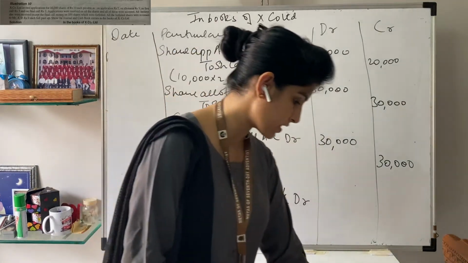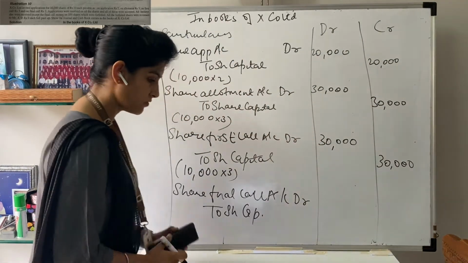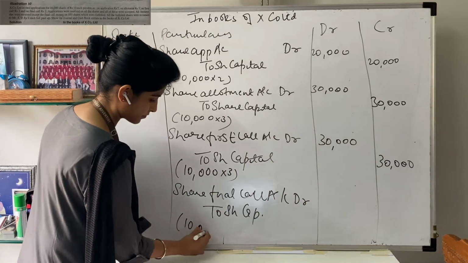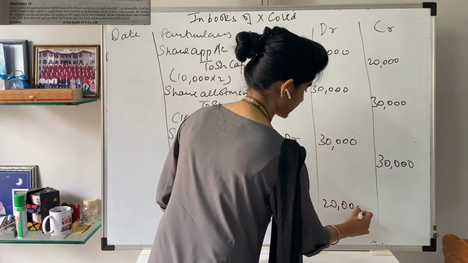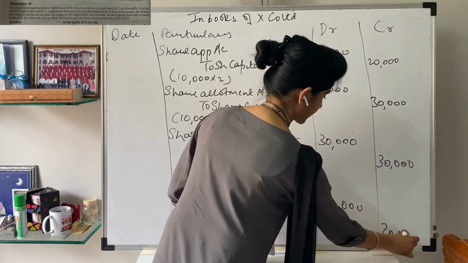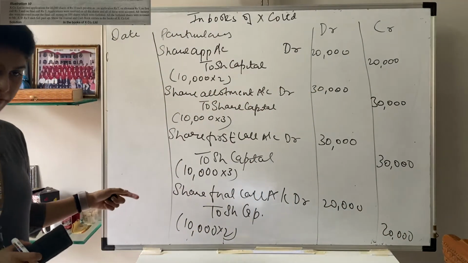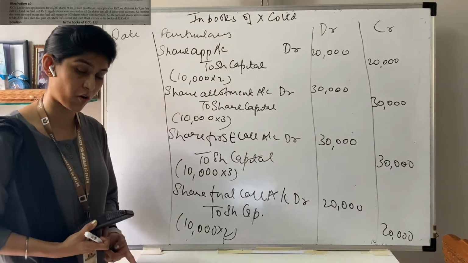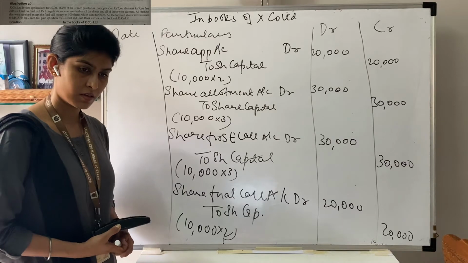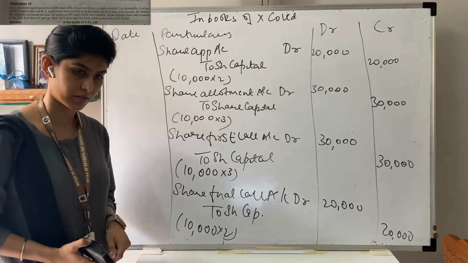The final call amount is for 10,000 shares at rupees 2 per share, so 20,000 on both sides. These are the basic journal entries. You can go through them and note them down, then we'll move forward with the sum.